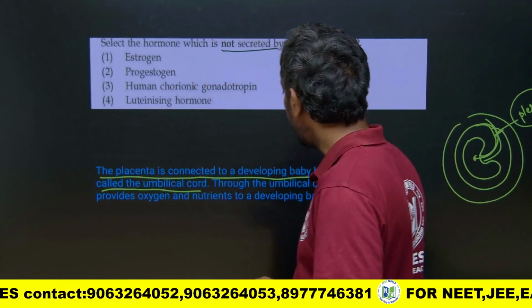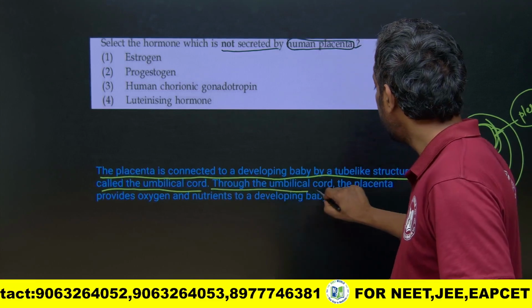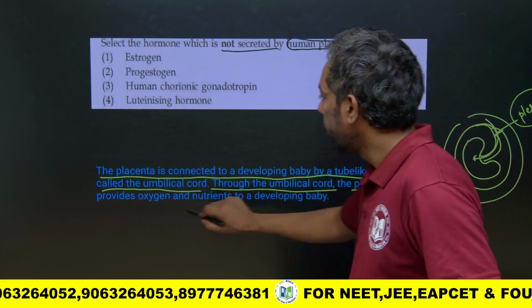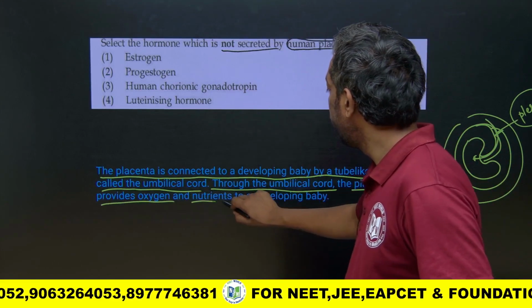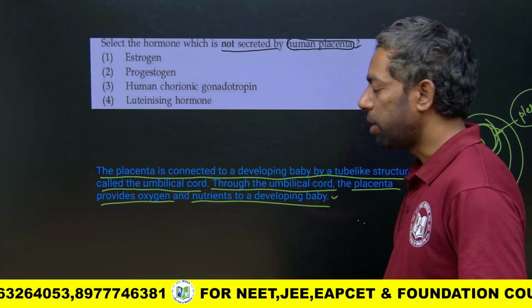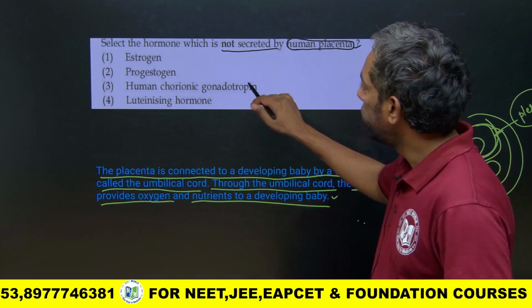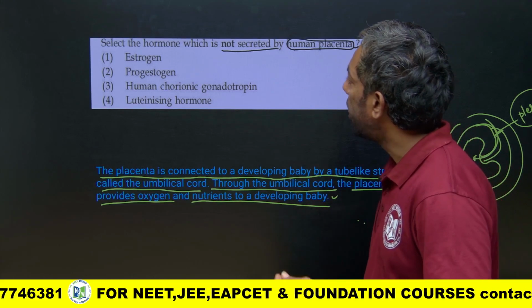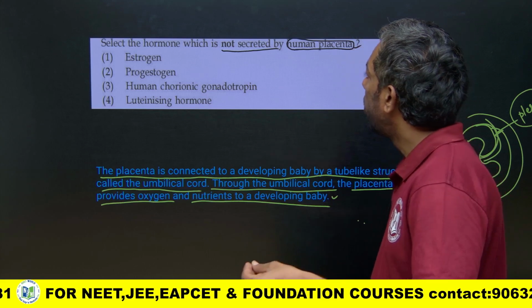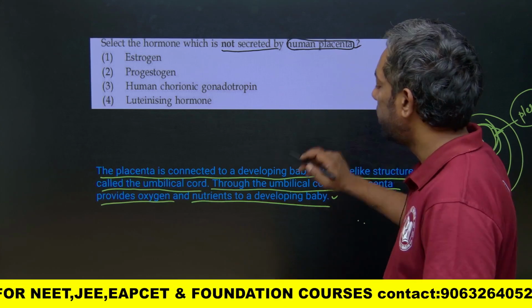Okay, this is what the placenta is. Through this umbilical cord, the placenta provides oxygen and nutrients to the developing baby. So here, which hormone is not secreted by the human placenta?